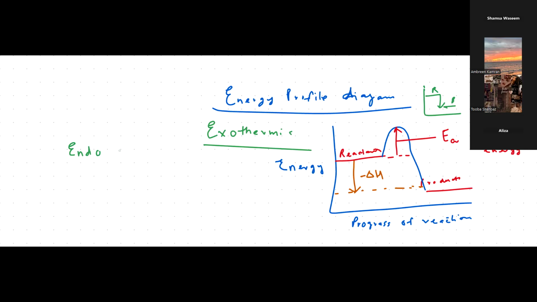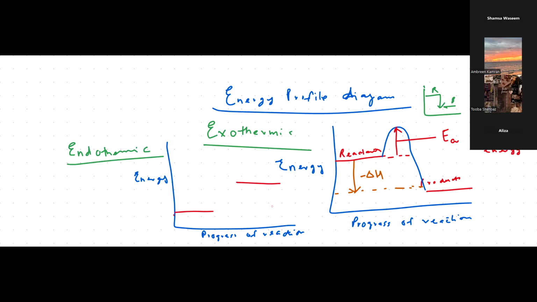See? So, endothermic reaction, let's draw the energy profile diagram for an endothermic reaction. Again, we need to draw two axes, x-axis and y-axis. On the x-axis, we are going to write down progress of reaction. On the y-axis, we are going to write down energy. Okay. Now, in an endothermic change, what happens? As it is absorbing the energy from the surroundings, right? So, in an endothermic reaction, products will have more energy than the reactants. Okay? So, here we have products, and here we have reactants.